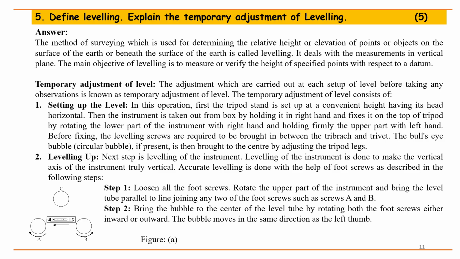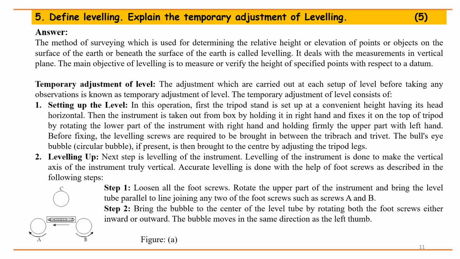Leveling up. Next step is leveling of the instrument. Leveling of the instrument is done to make the vertical axis of the instrument truly vertical. Accurate leveling is done with the help of foot screws as described in the following steps. Step 1. Loosen all the foot screws. Rotate the upper part of the instrument and bring the level tube parallel to the line joining any two of the foot screws, such as screws A and B.